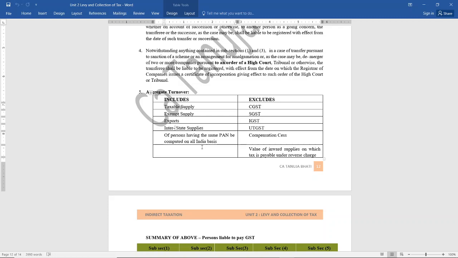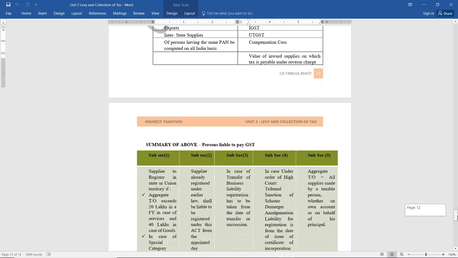I just can't see the turnover of Belgaum. I need to see the turnover on a pan India basis. In the different states where I have my business units, the total of the turnover has to be added to decide whether registration is required or not. But while calculating the amount, you need not include the amount of the GST taxes, and you need not include the amount of those taxes on which you are paying the tax on reverse charge.